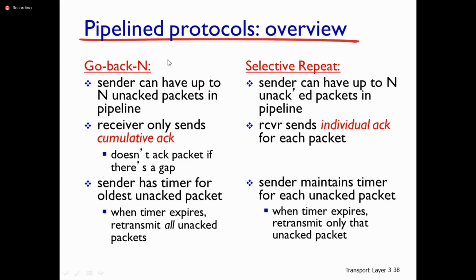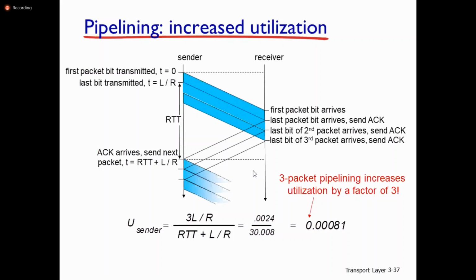In the last class we have seen the pipeline operation will improve the utilization. In this scenario, we have seen there are 3 packets in the pipeline. So here, there is no need to wait for the acknowledgement for the transmitted packet. It continuously transmits 3 packets in a pipeline in sequence. You can observe this scenario here that we have seen already in our last class.